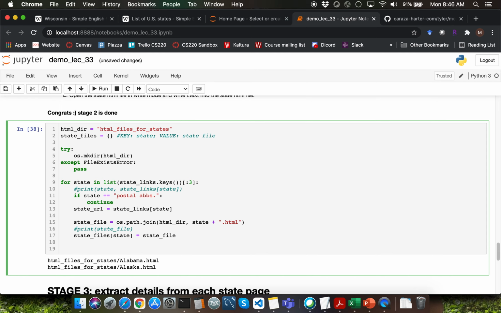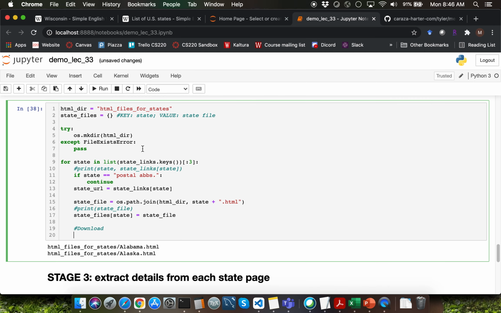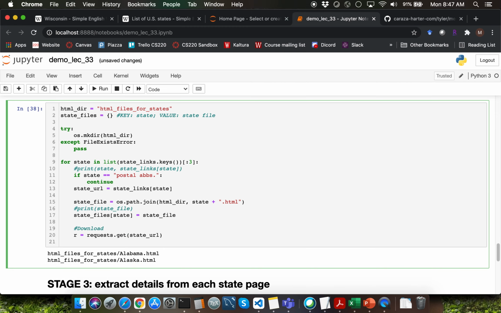So first of all, I'll have to send the HTTP GET request in order to download the individual state page's HTML content. I'm going to do that by typing requests.get(). To this get function call, we are going to pass state_URL as argument, which is the URL to the individual state page. Let me capture the return value into a variable called r.